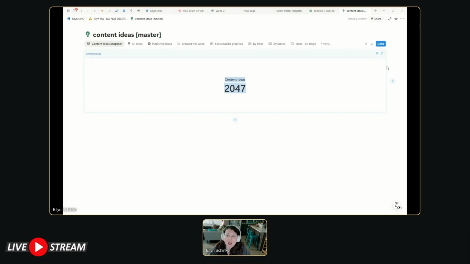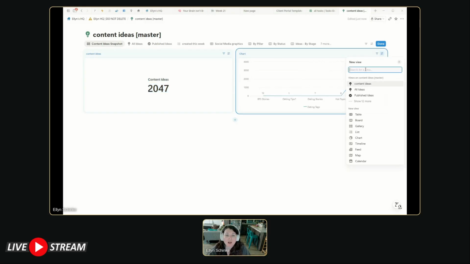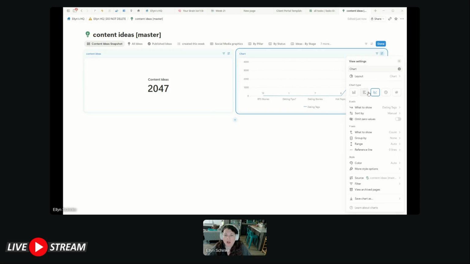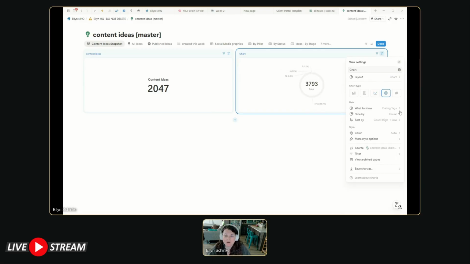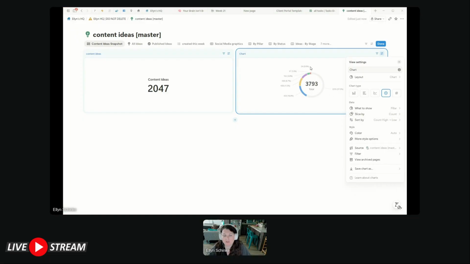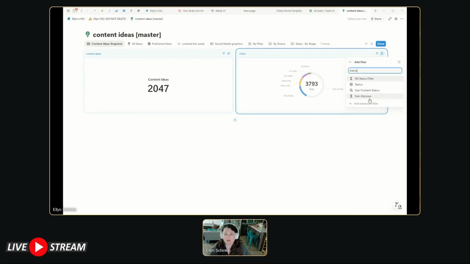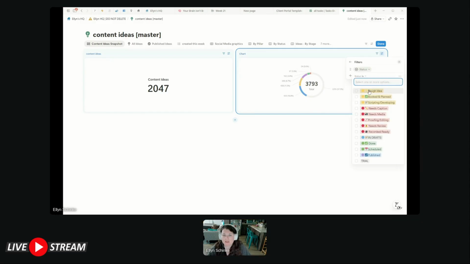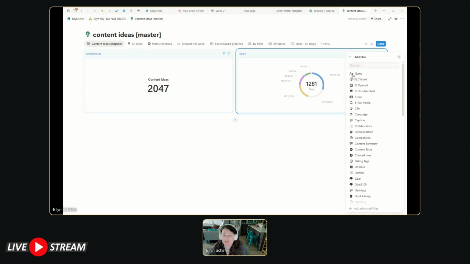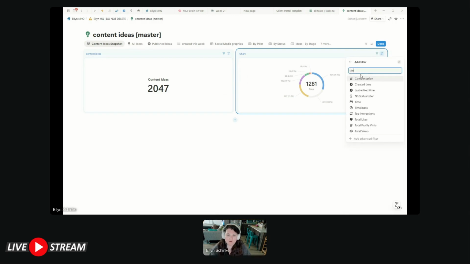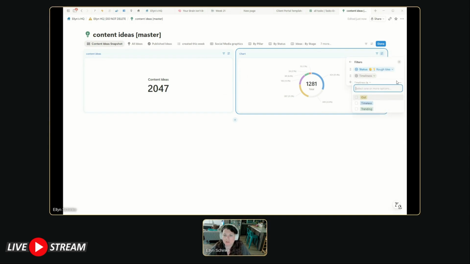I could also add another one where I could see a chart with the breakdown of these by pillar or something like that. I want to see how my different content ideas break down by pillar. And again, I could do where status is rough idea. And then time, oopsies, not timeliness.